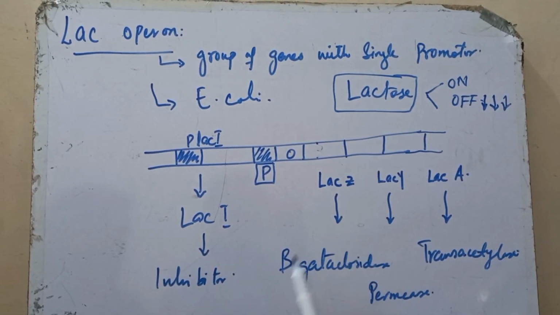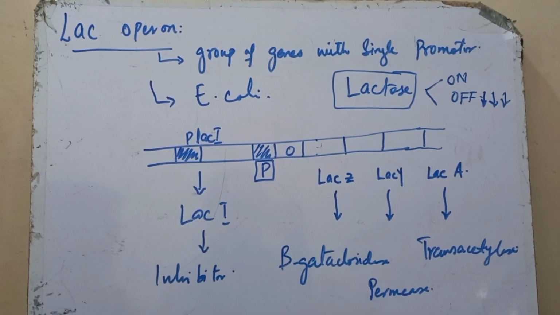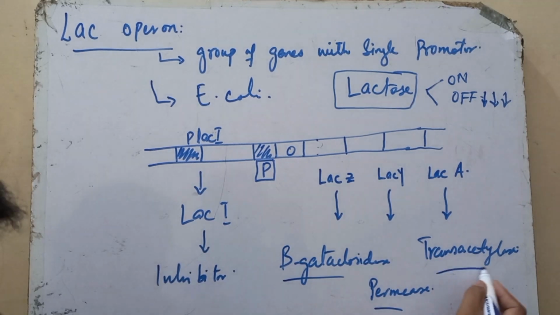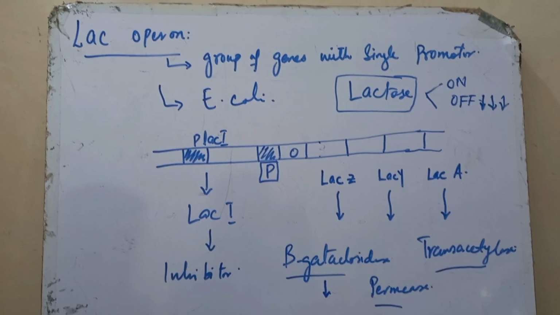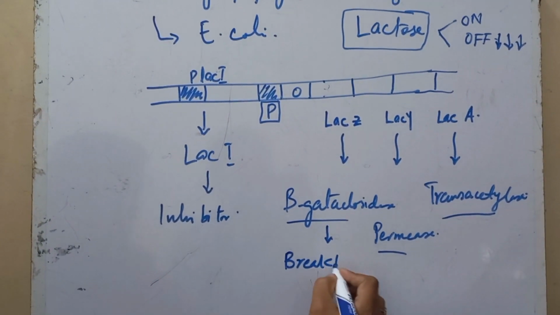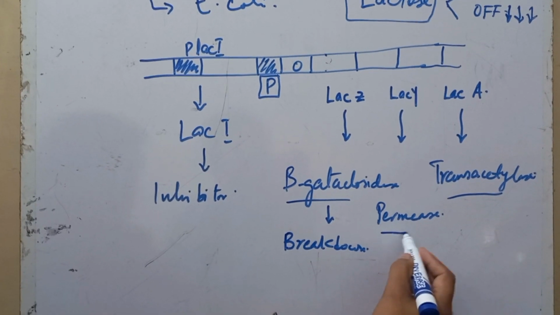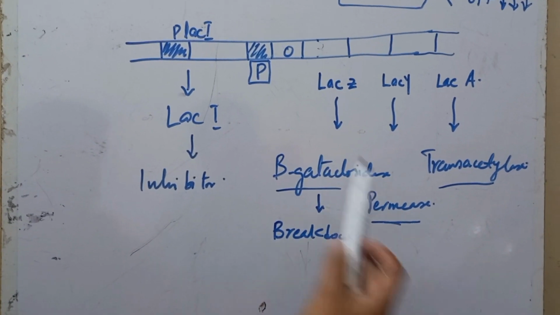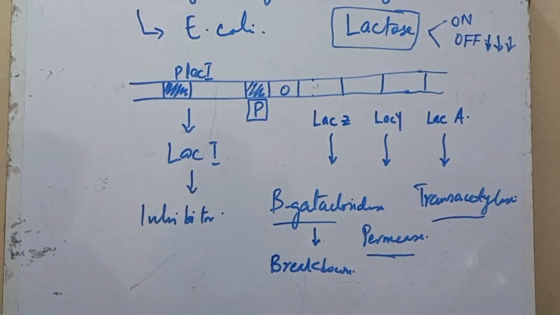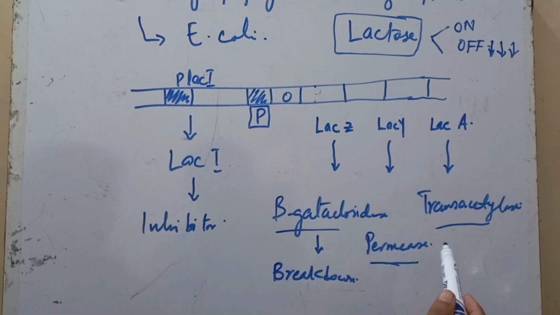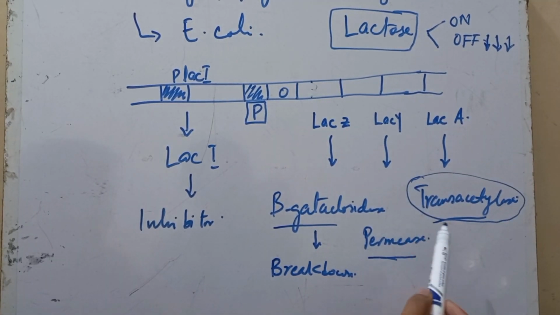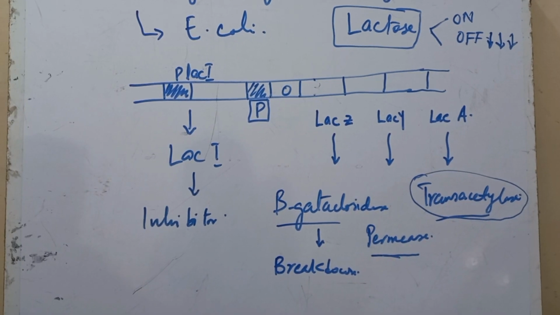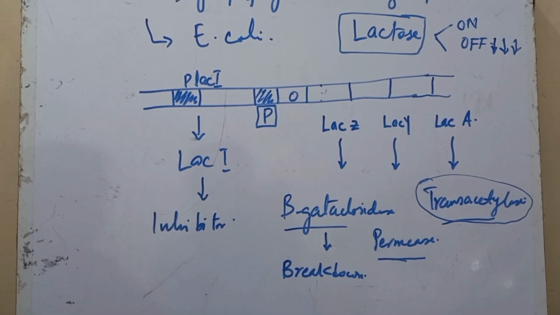When lactose is in the media, the three genes are transcribed by this Lac operon model: beta galactosidase, permease, and trans-acetylase. Beta galactosidase is used for the breakdown of lactose, and the permease enzyme is used for the intake of lactose through the membrane of E. coli. The exact role of trans-acetylase is still not clear, but anyhow it also helps in the uptake of lactose by the membrane of the E. coli.